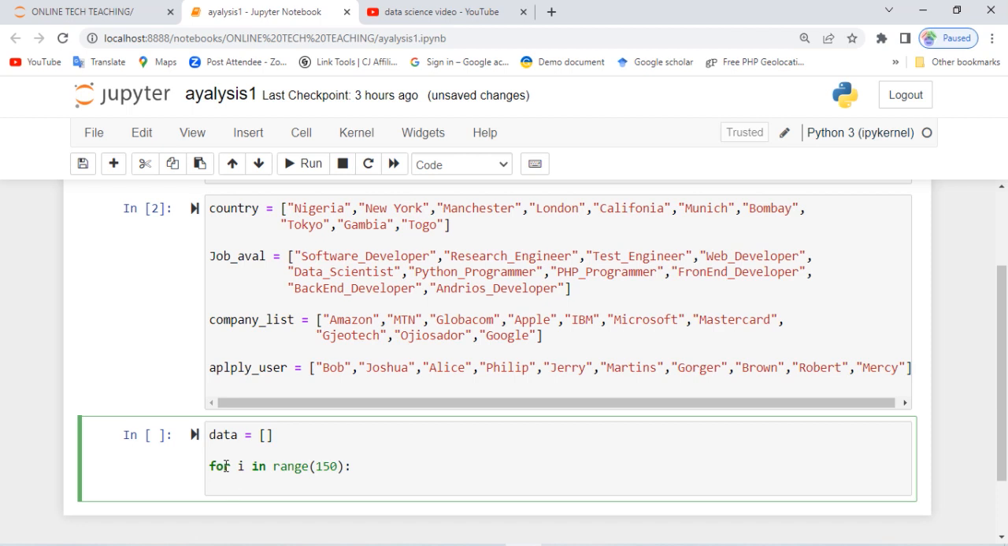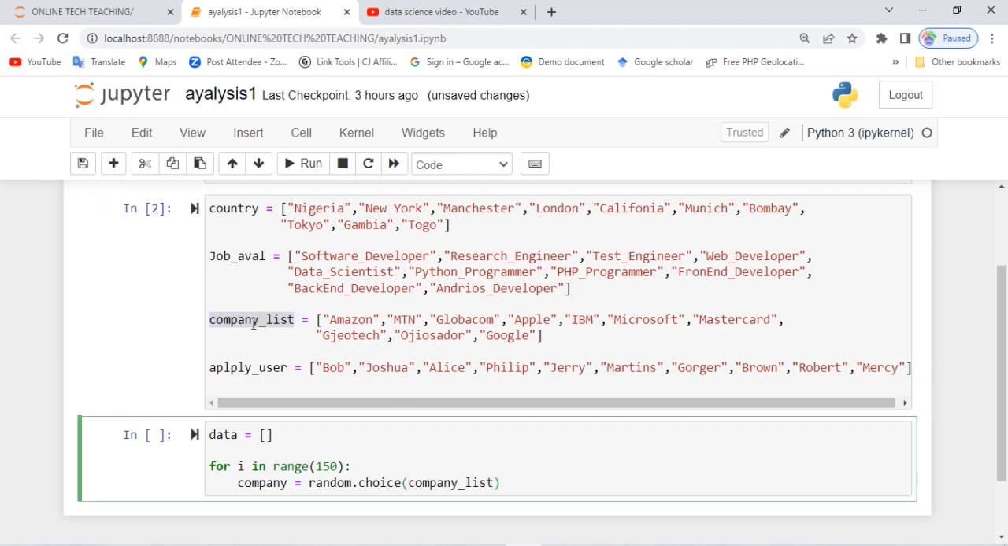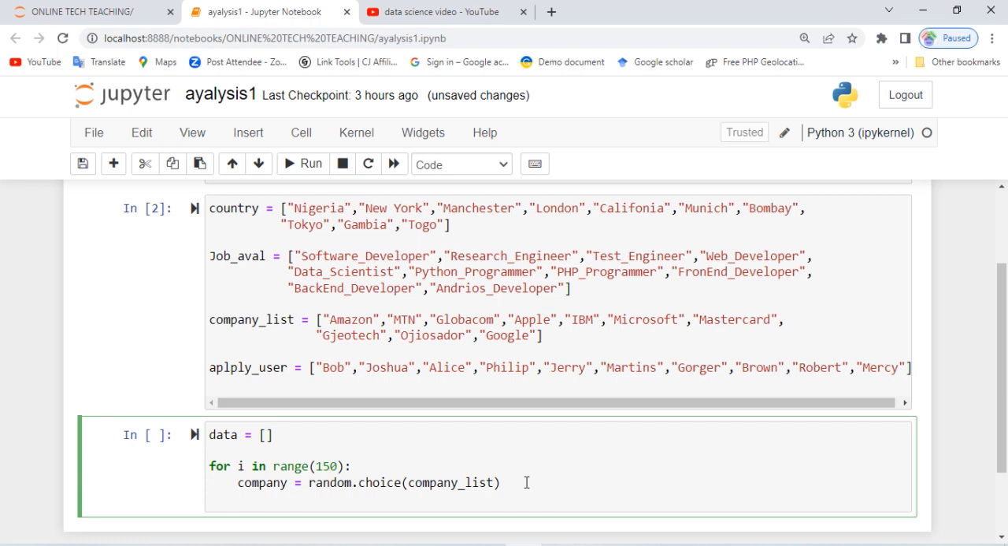So now we are going to define a variable, call it company, equals to random dot choice, because we want to generate this data at random. What choice does is this: it will pick any of this data based on the random number that is generating. When I say company, this is the company list we defined earlier, and we'll pass it to company.